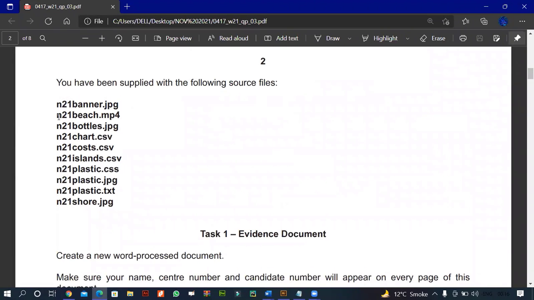You have been supplied with the following source files. I've told you this so many times that whenever you get your source files, even CIE or school exams, you have to confirm that you have exactly the same files. Sometimes the extensions might be different. In a couple of the exams, the examiner did try to confuse the students by providing the same name, and students probably did not pay attention to the extension, so there was a problem. So look at the file, look at the extension, and then open it.